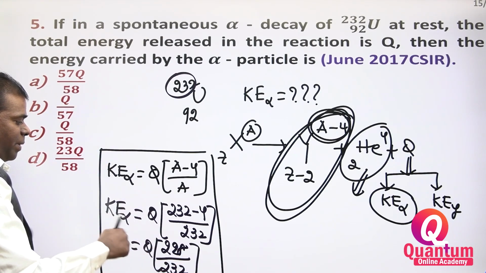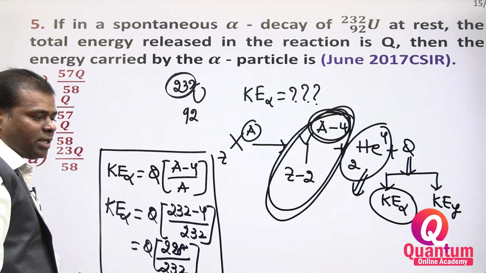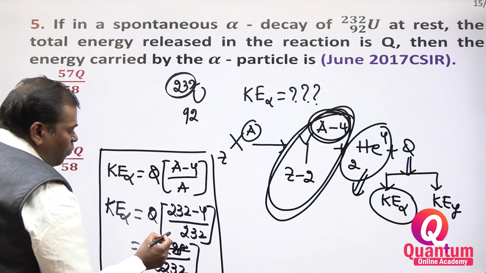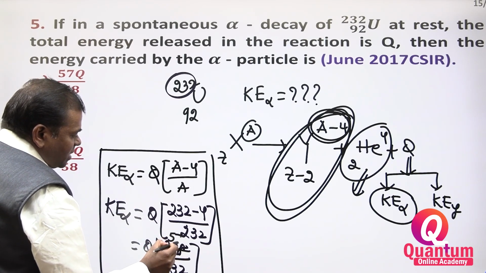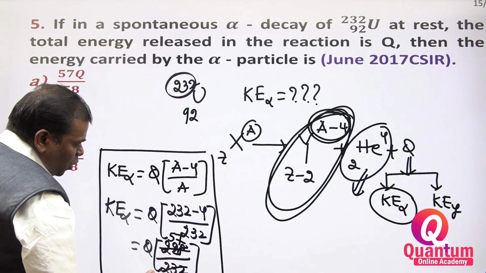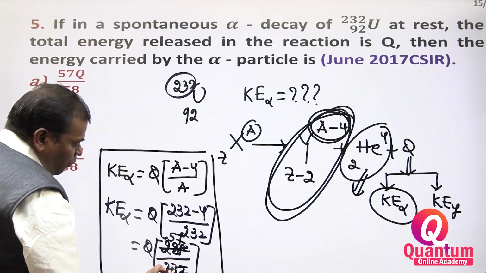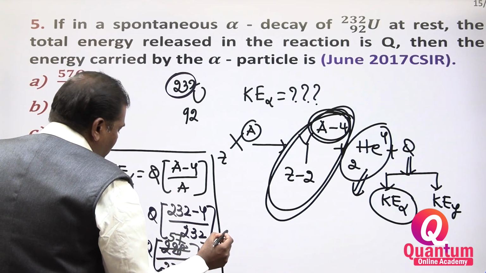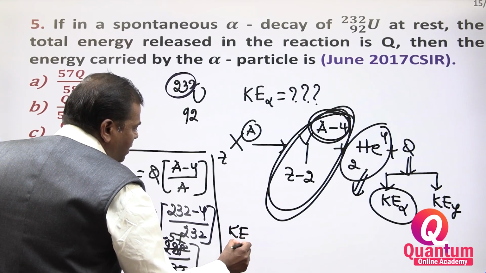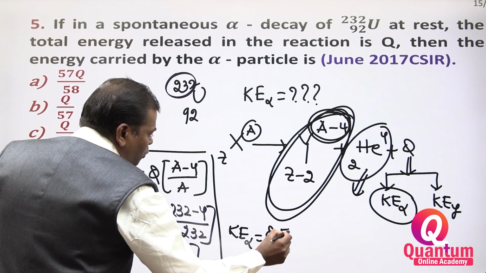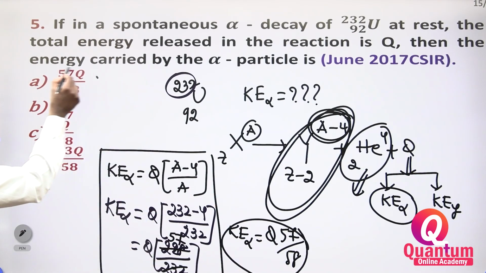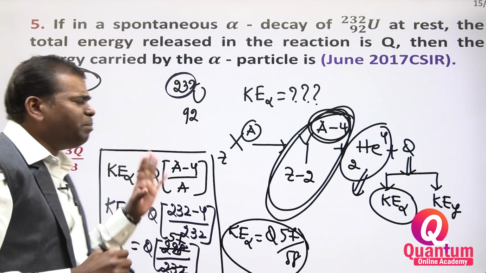So you have to simplify this. Dividing out the common factor 4, how much will it come? 228 divided by 4 is 57 and 232 divided by 4 is 58. Therefore Ke of alpha equals Q into 57 divided by 58. Option A you have to get. How simple it is.